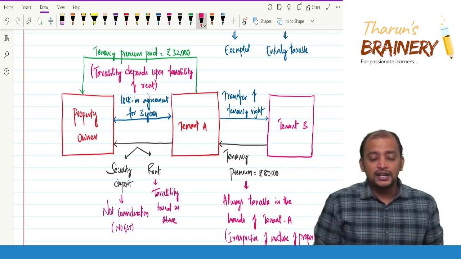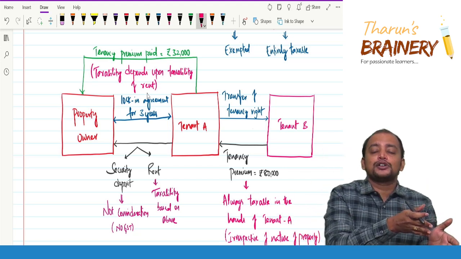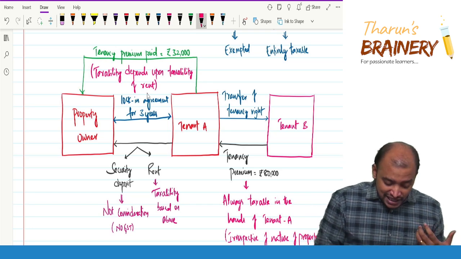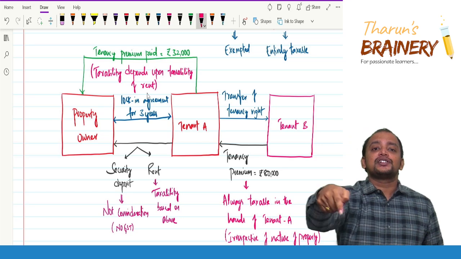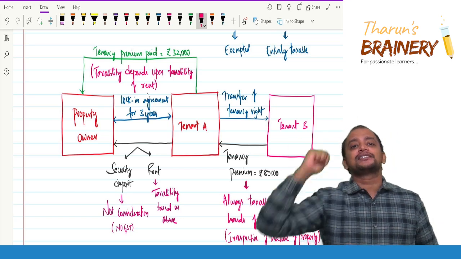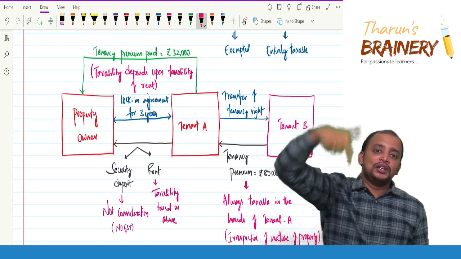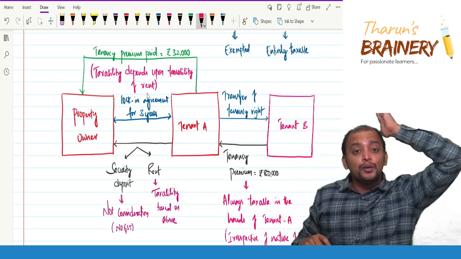Which means rent is taxable or not. Rent is taxable, then this tenancy premium is also taxable. Rent is exempted, tenancy premium is also exempted. So what does it mean? If that is in relation to residential property, then this tenancy premium is exempted. If that is in relation to commercial property, then this tenancy premium will be taxable. So this is the taxability of the tenancy premium in the hands of the property owner.